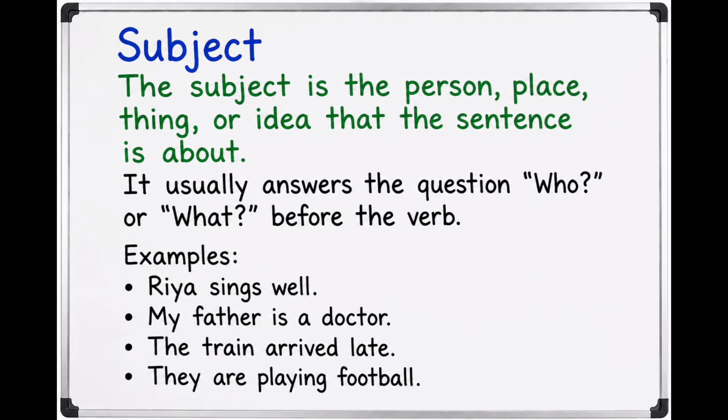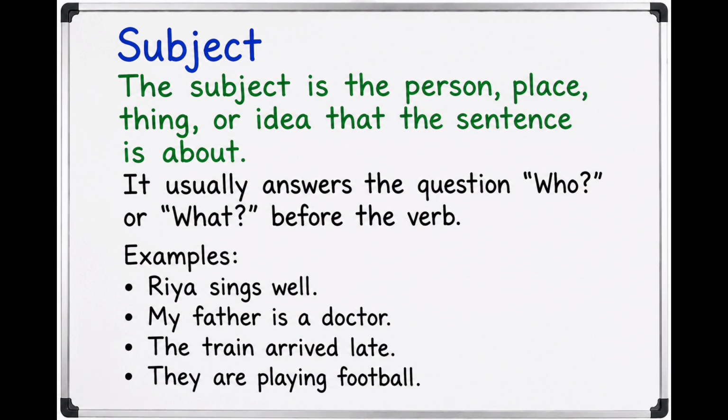Subject. The subject is the person, place, thing, or idea that the sentence is about. It usually answers the question who or what before the verb. In order to identify the subject, first read the sentence and find the verb. After that, ask who or what before the verb to find the subject. Everything other than the subject becomes the predicate.